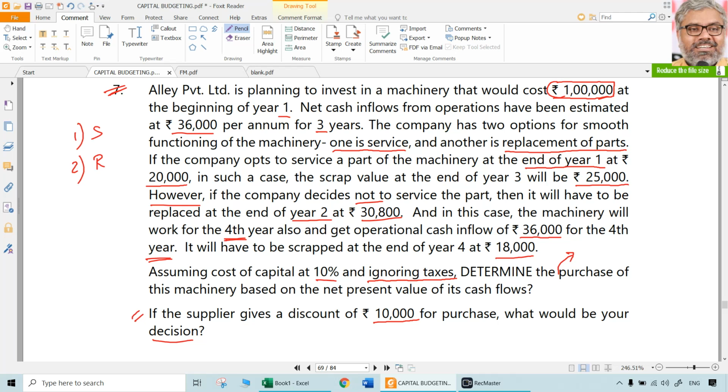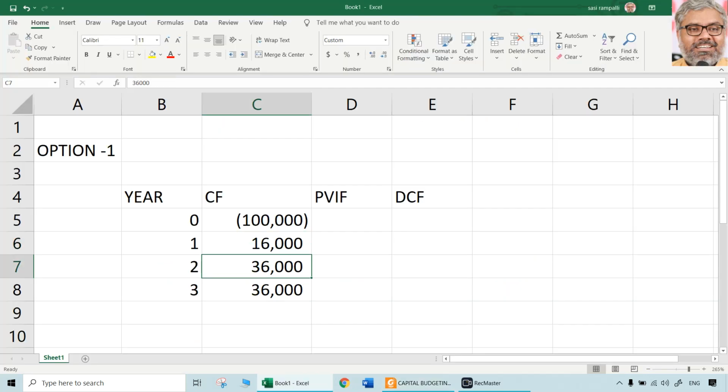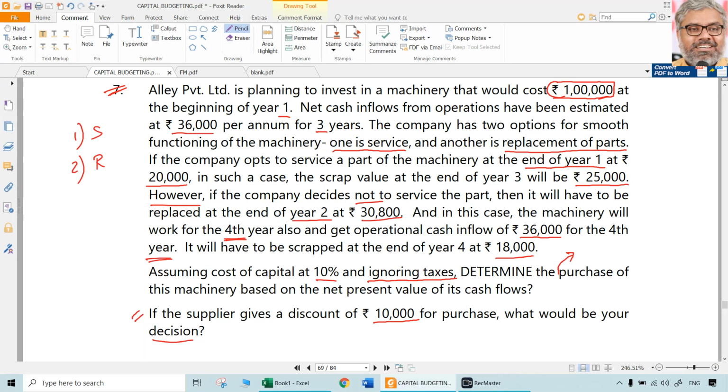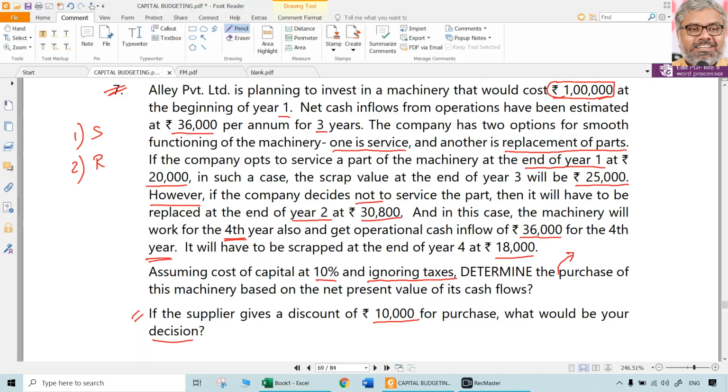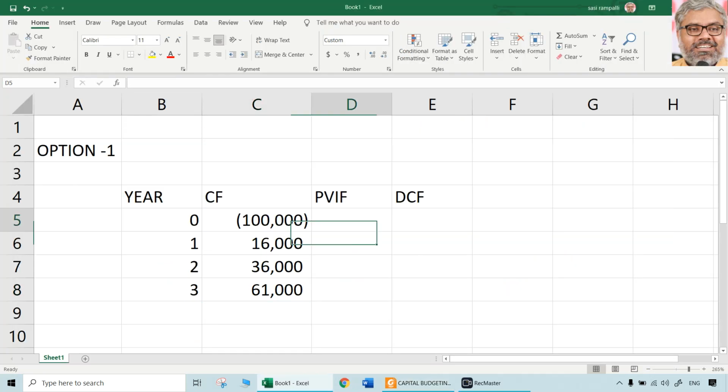But on the other side, in year 2, of course, 36,000 will come. In year 3, there will be scrap value, that is 25,000. We can do it separately also, or we can add it to the same 36,000 also. The cash flows are not exactly uniform. In year 1, there is some expenditure. In year 3, there is a scrap value. So different cash flows are accruing in each of the years. That is about the first choice, if the company opts to service the part of the machinery.